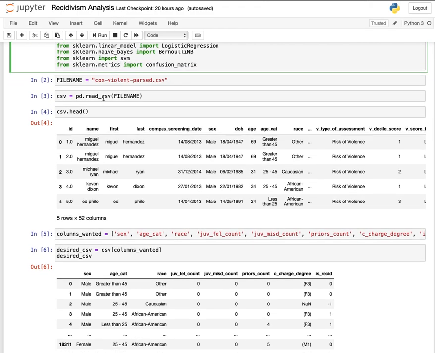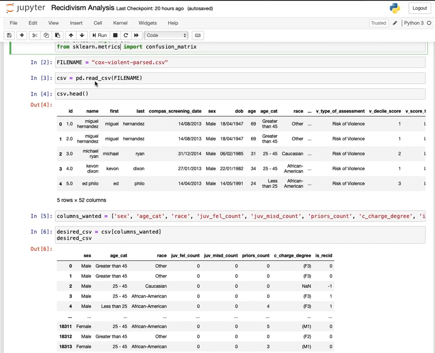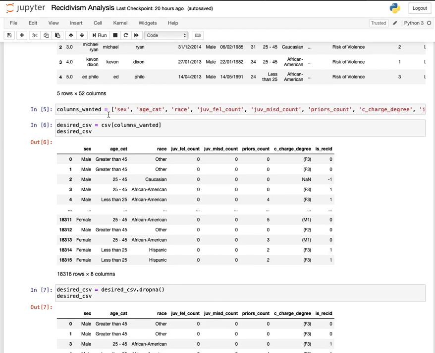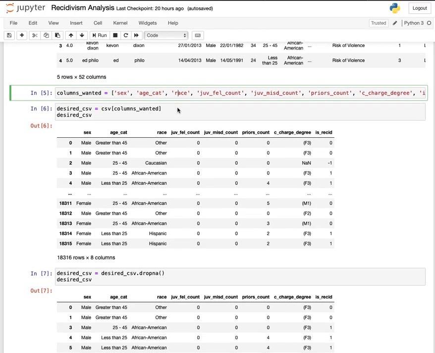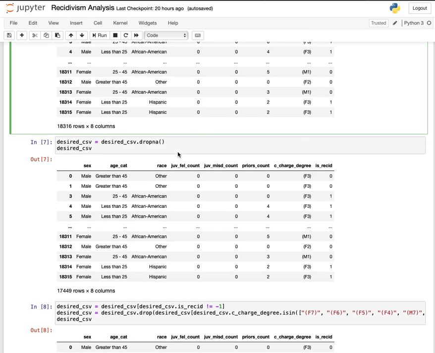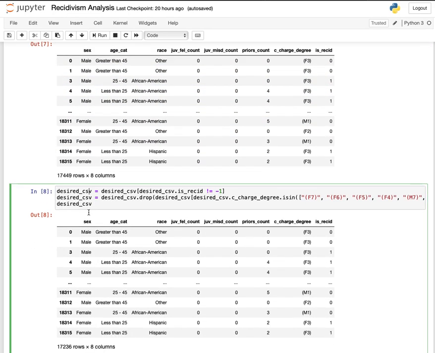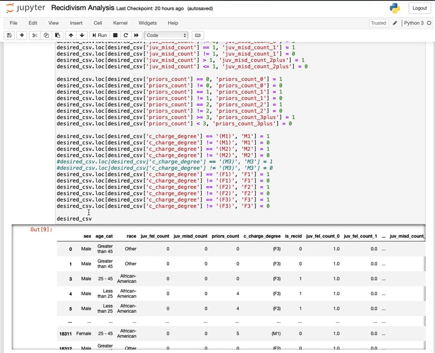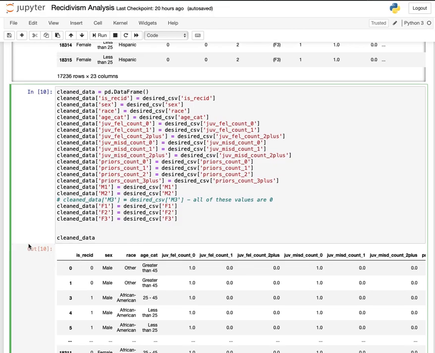I begin by first loading in the CSV containing all the data from the defendants, followed by picking the specific columns that I want. Here I include sex, age category, and race, but those are later excluded in my actual calculations. And then I drop the data that either is not necessary or is insufficient for our calculations, followed by placing all of it into an entirely new data frame so that it's much easier to work with